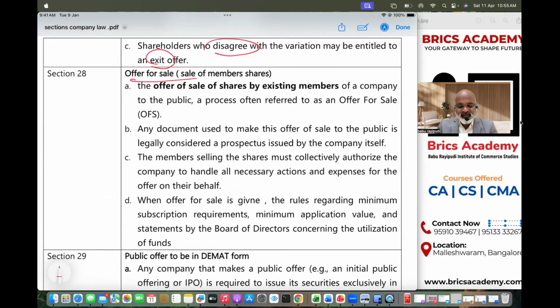And we already discussed that the document that is issued by company when it comes to raising money from the public for the sake of members is called as deemed prospectus. See there, any document used to make this offer is called deemed prospectus, and the members selling the shares collectively authorized to complete all necessary actions and expenses. And when the offer for sale is given, rules regarding minimum subscription, minimum application, statements, justification, utilization of funds is not compulsory because company is not raising money for the sake of company. Company is raising money for the sake of members. That is offer for sale, and the document that is issued is called deemed prospectus.